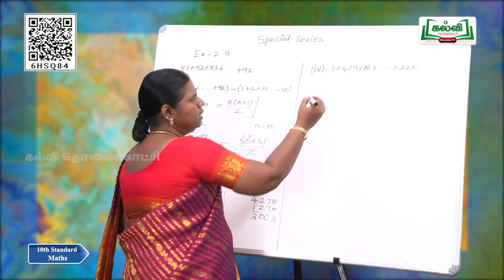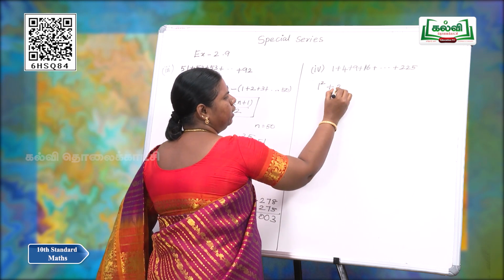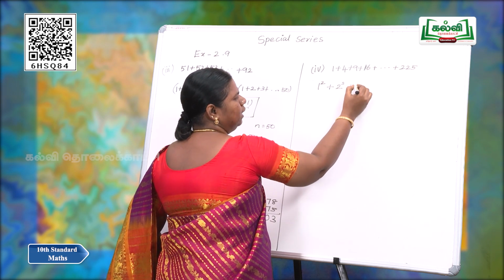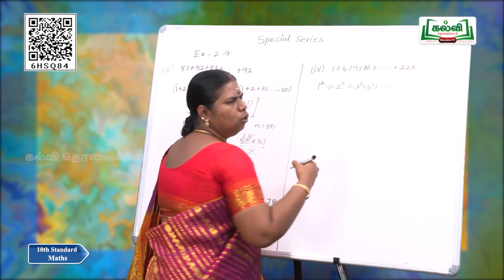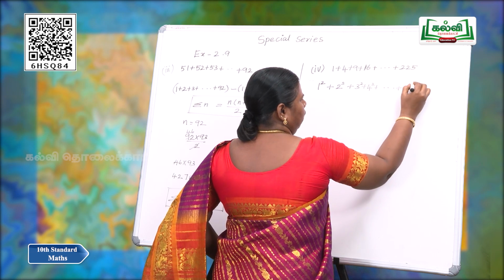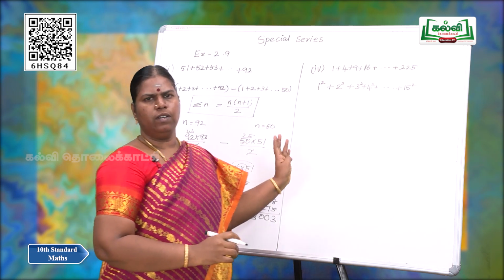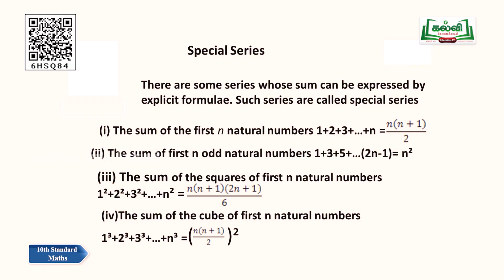1 can be written as 1 square, 4 can be written as 2 square, 9 can be written as 3 square, 4 square, and so on. 225 is 15 square. Now, this is in the form of the sum of the squares of the first n natural numbers. We have the formula summation n square is equal to n into n plus 1 into 2n plus 1 by 6.